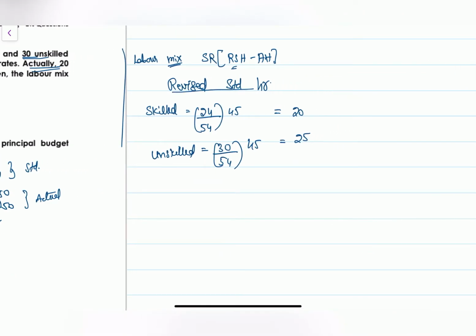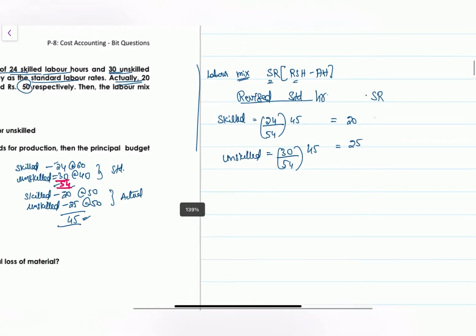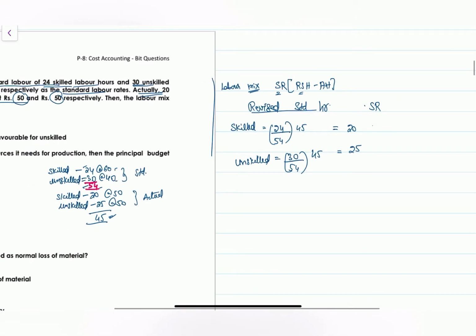Revised standard hours into standard rate. What is the standard rate? 60 and 40. 20 into 60 is nothing but 1200, 25 into 40 is 1000. This is revised standard hours into standard rate, and then standard rate into actual hours.